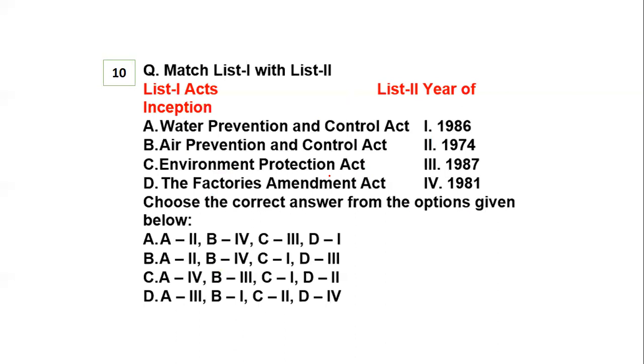year of inception. So we have the Water Prevention and Control Act, the Air Prevention and Control Act, the Environmental Protection Act, as well as the Factories Act, but it is talking about the amended Factories Act. So let's see what it is about. I'll give you 1 minute, you can just look at them and come up with the answer. Meanwhile, we'll be getting back.